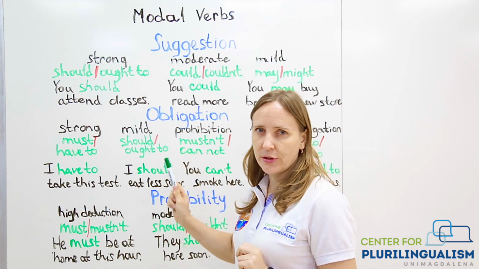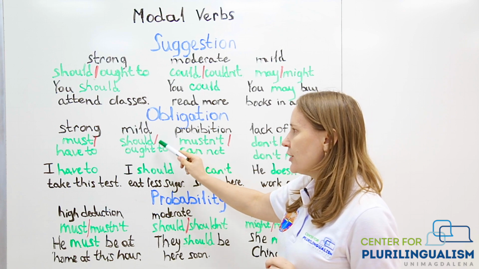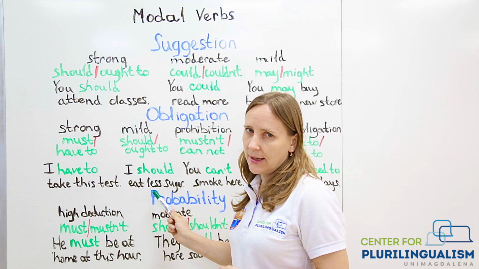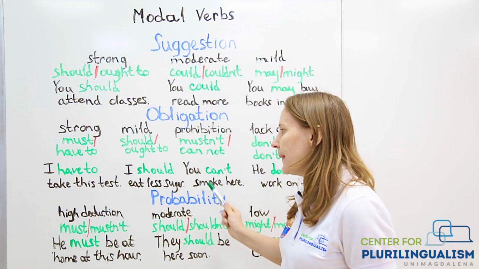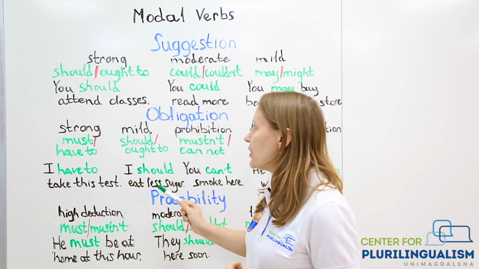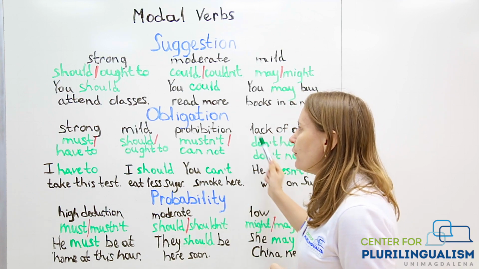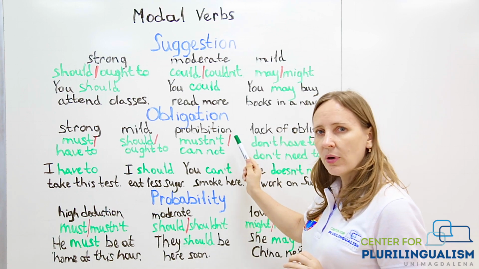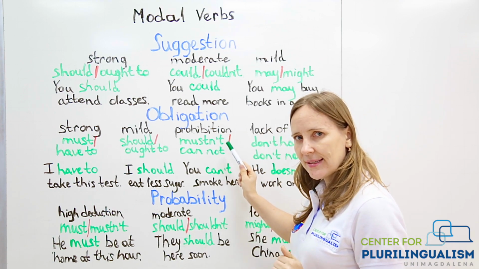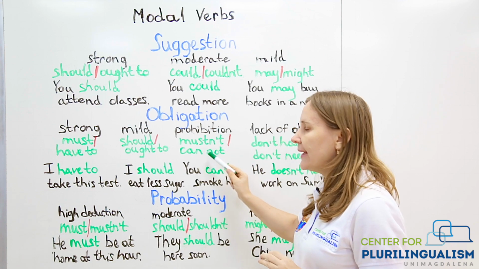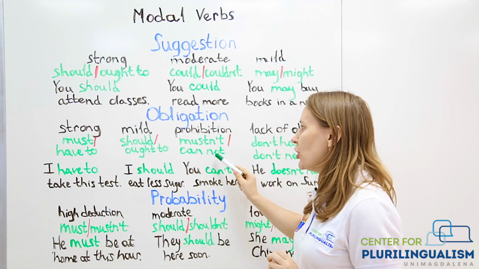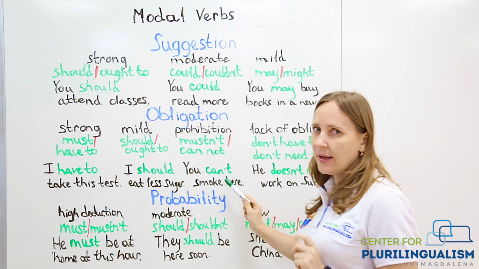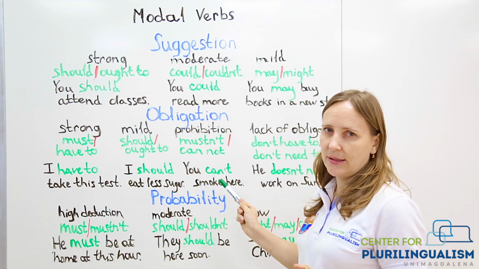Then if it's a mild obligation, for this case you can use again should and ought to. For example, I should eat less sugar. I think that I'm eating a lot, so in this case I can use the verb should for a mild obligation. If you want to speak about prohibition, you can use these two options: modal verb mustn't, must in its negative form, or modal verb can in its negative form, so cannot. Mustn't or cannot. For example, you cannot smoke here. It's forbidden, or you mustn't smoke here.